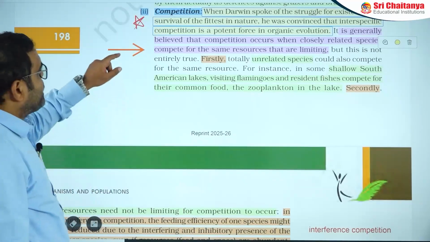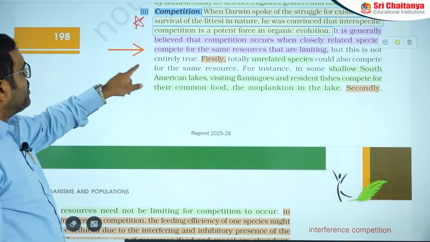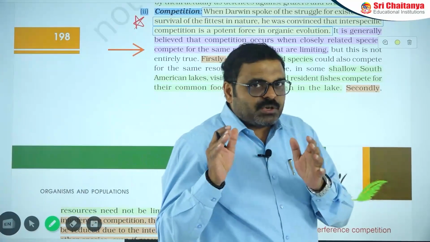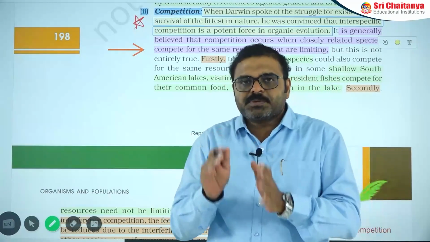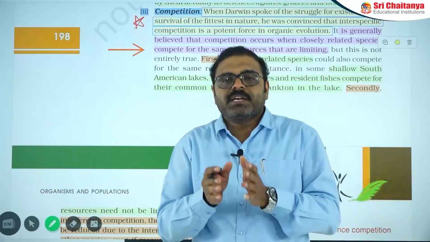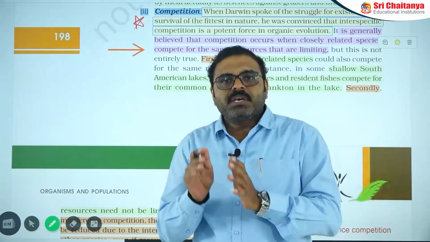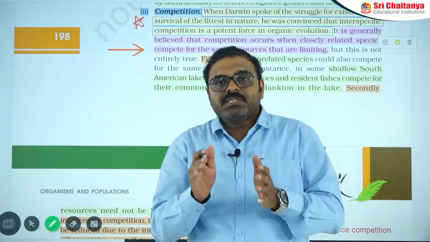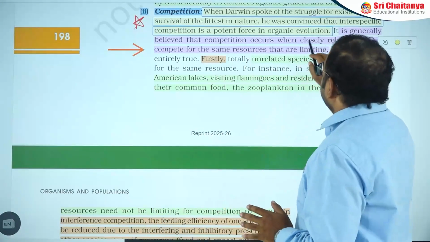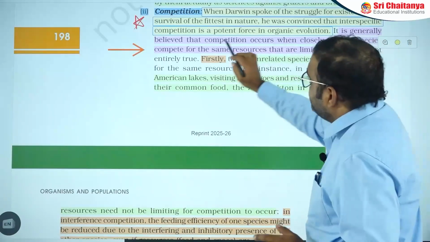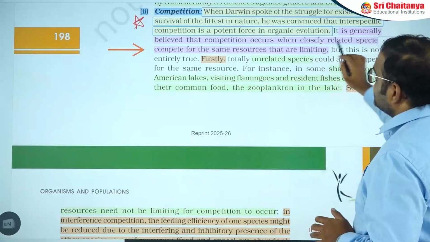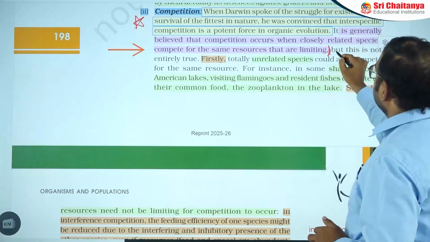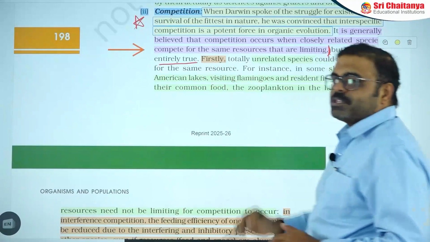Then next point is, competition occurs when closely related species compete for the same resources that are limiting. So dear students, this topic, especially understanding competition, requires some attention, because there are some statements that differ from one to another. That's why listen carefully regarding this. It is generally believed that competition occurs when closely related species compete for the same resources that are limiting. This is one statement. But at the same time, it is not entirely true, is another point.